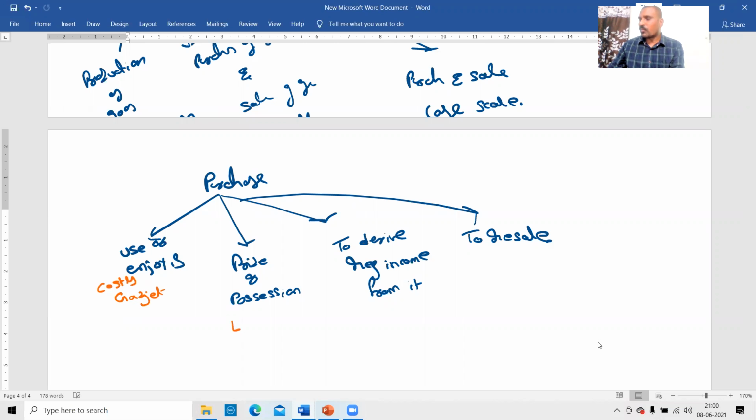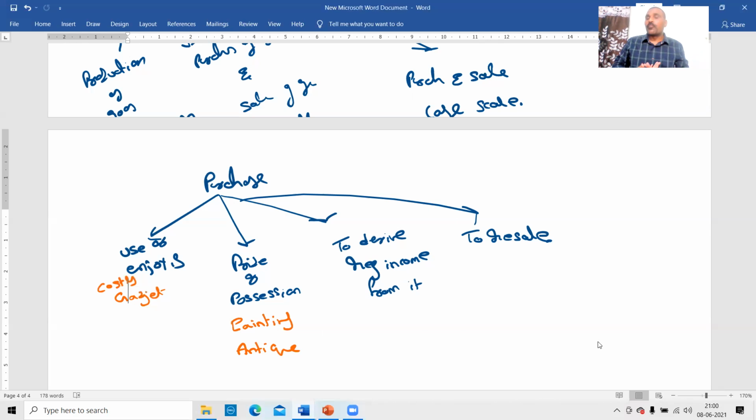Pride of possession. Example, paintings. A Picasso painting, or a very old ancient article, an antique piece. So I am just having the pride of possession. This is the cloth used by Krishna Deva Raya. I am just claiming to everybody that I have more historical weapons, more historical articles. I am not using it. Just pride of possession. I got some pride because of possessing that.